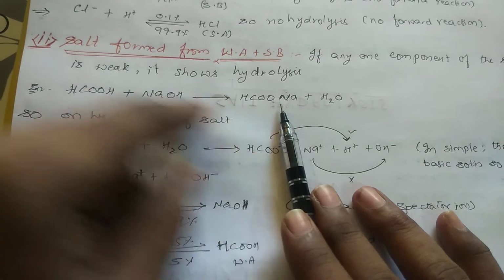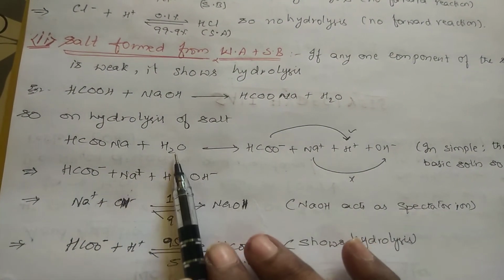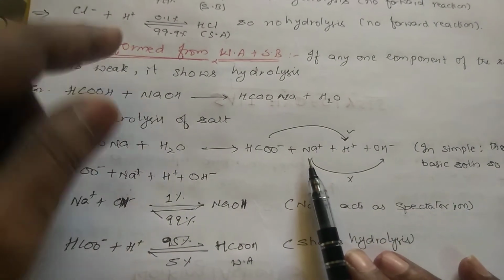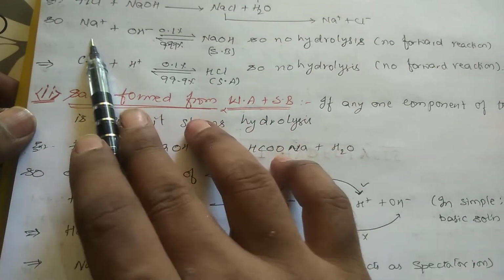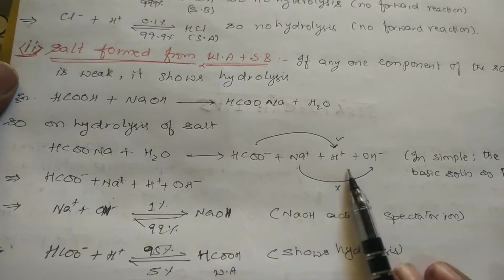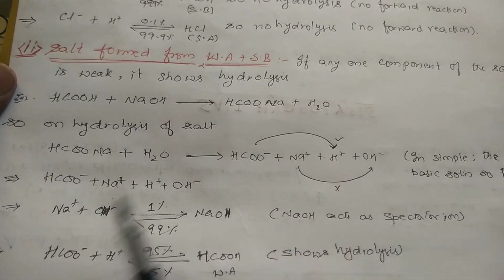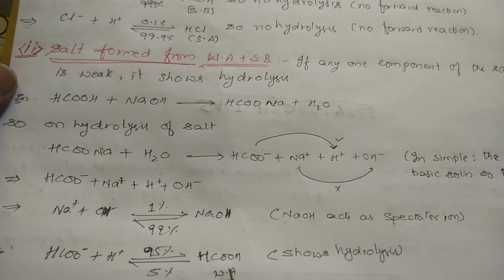So in water, what are present? HCOO minus, Na plus, H plus, OH minus. See, Na plus and OH minus, these two will not combine because we have already seen in the upper case that NaOH is a stronger one, so it always tries to be in the form of ions only, so this will not form. So these two are what? Weak. So these two will combine. What happens? HCOO minus plus H plus combines to form HCOOH.